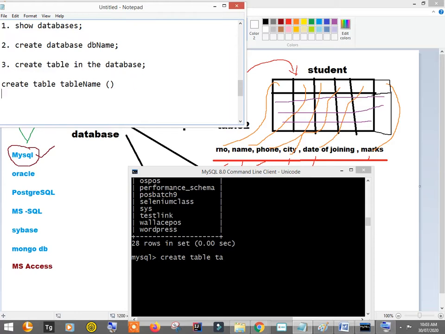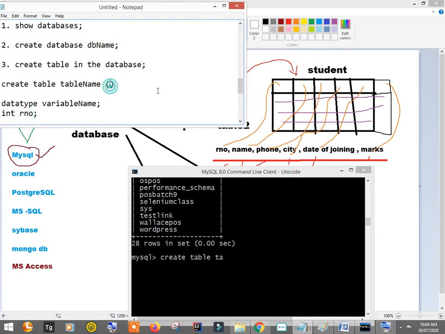So generally in programming you have the data type first and then the variable name, right? In this way you have a practice to write, let's say, integer rno. But inside the database creation it is quite the reverse way.